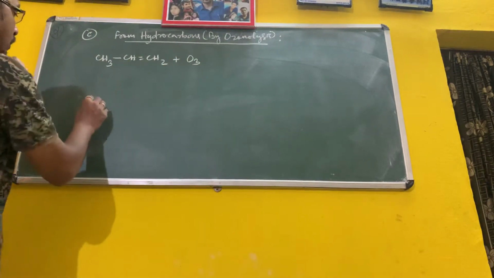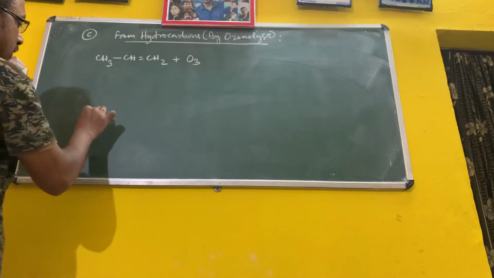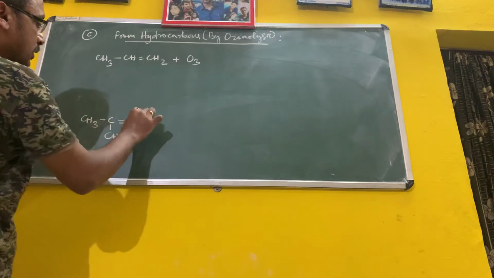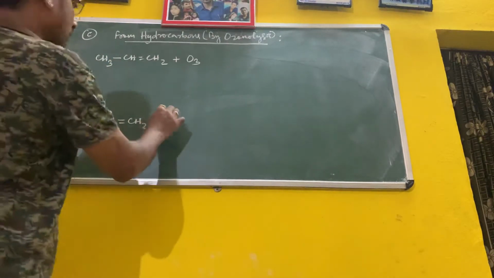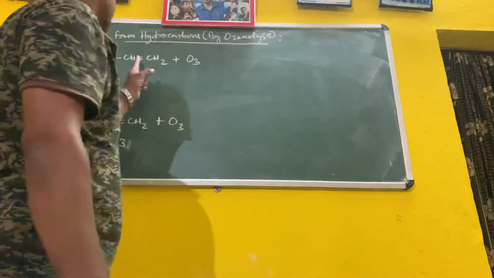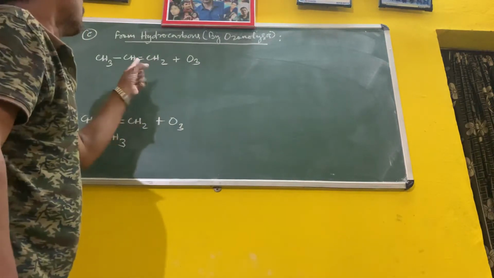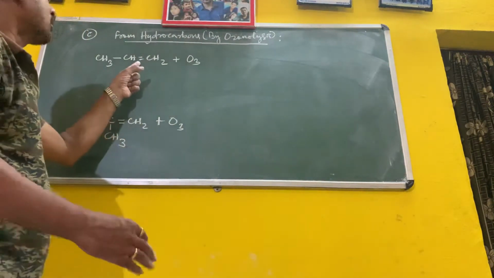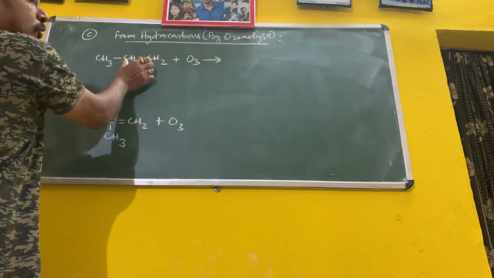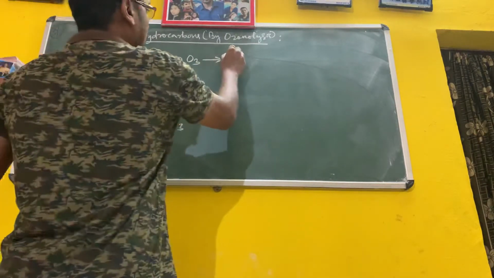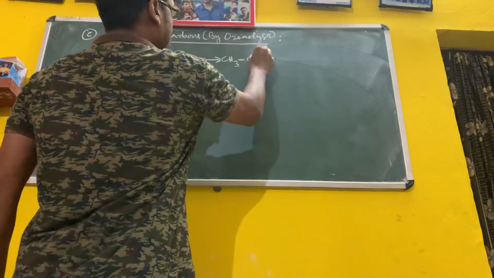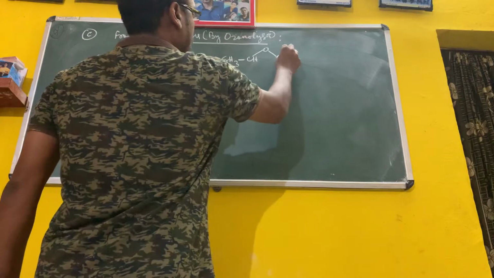Then again another example we take. Suppose CH3 CH3 double bond CH2. Double bond should be there. In the process of ozonolysis, a double bond should be there, meaning alkene. At the position of the double bond, ozone will attack. Between these two carbons, ozone will attack to form the ozonide. Just remove this bond by ozonide, that is CH2.